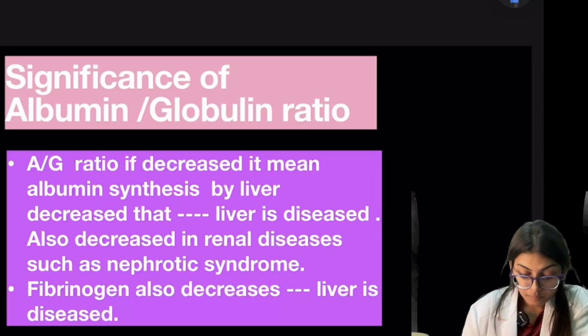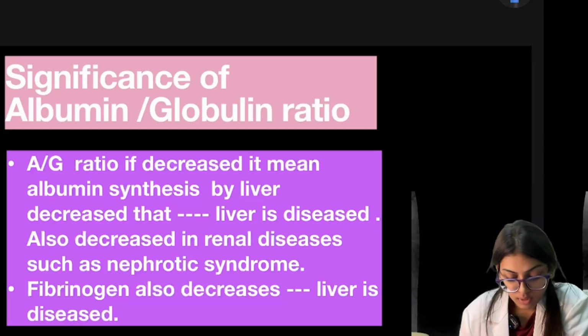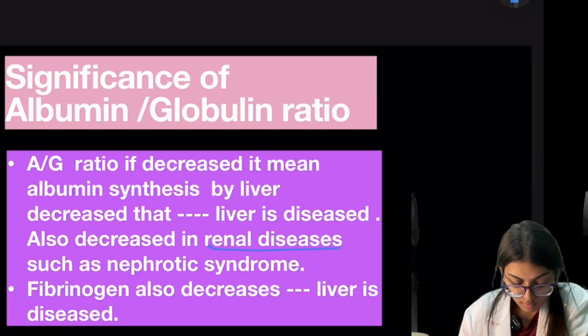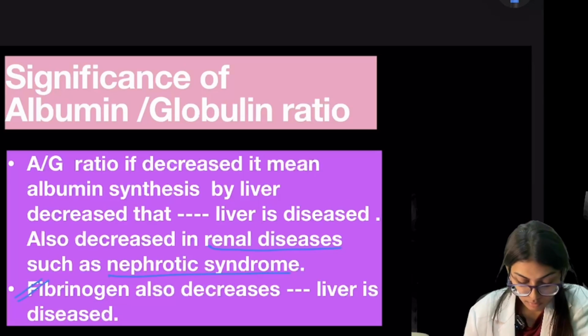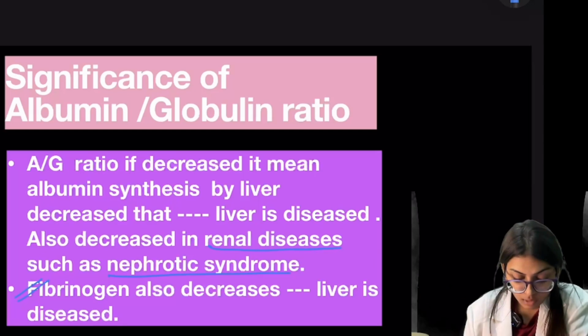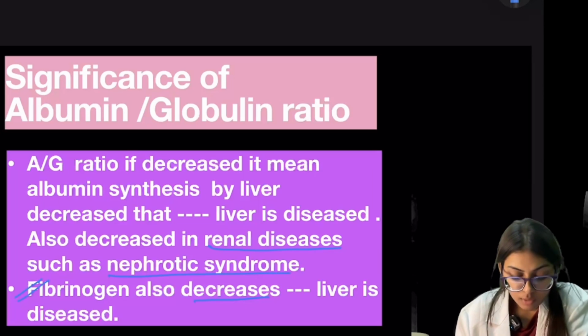So the liver will be diseased. The AG ratio also decreases in renal diseases such as nephrotic syndrome, and fibrinogen, which is a blood clotting factor, also decreases. So in this condition the liver is also diseased. So these are the two signs.